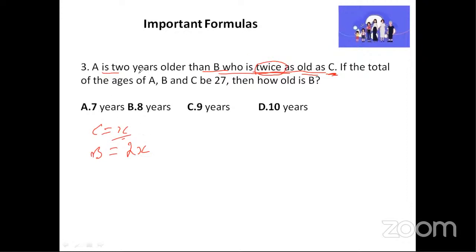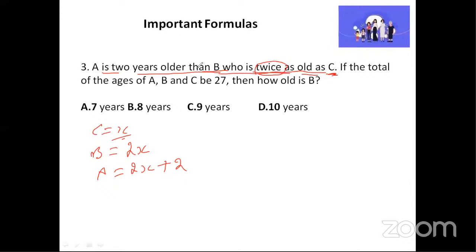A is 2 years older than B. So A is equal to whatever is B plus 2 years. Whatever age B is, plus 2 years is A. Is this part clear?